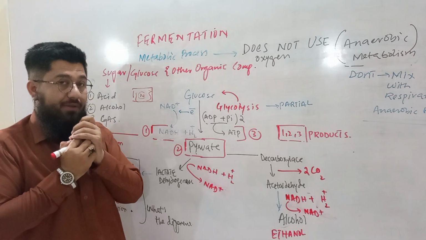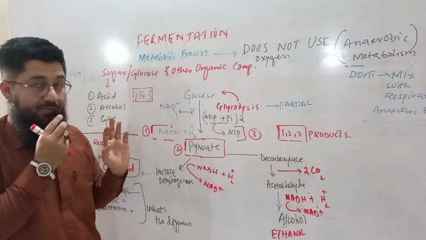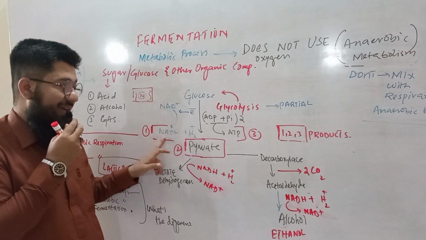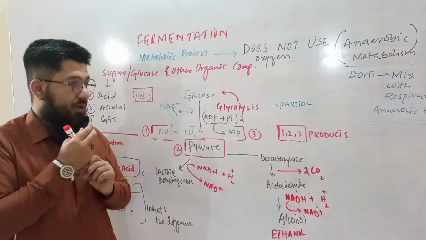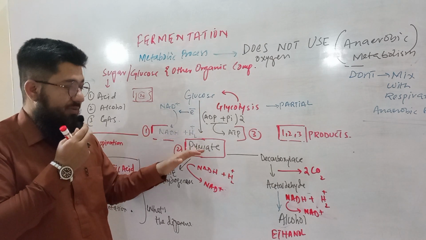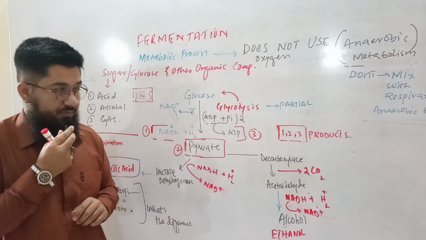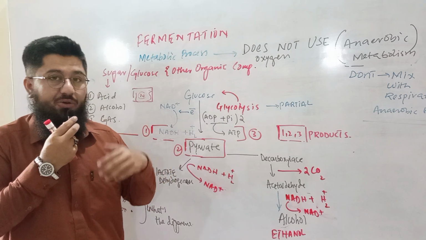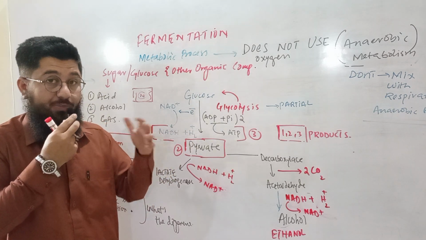So what is happening? This process is happening in the cytoplasm. NAD will take these electrons and they will be converted into NADH plus H2. Then glucose will be converted into pyruvate. What happened? Simple. Glucose started glycolysis, which means the glycolysis of the glucose is taking place in the cytoplasm.